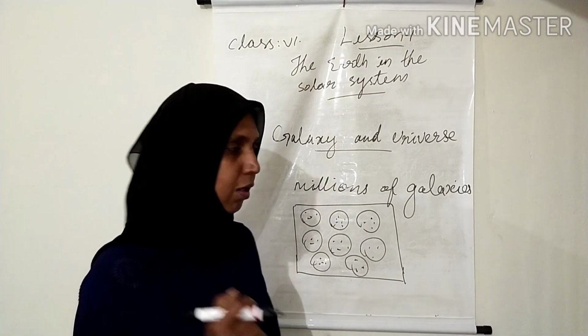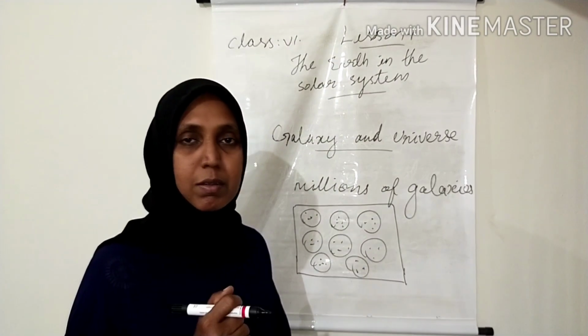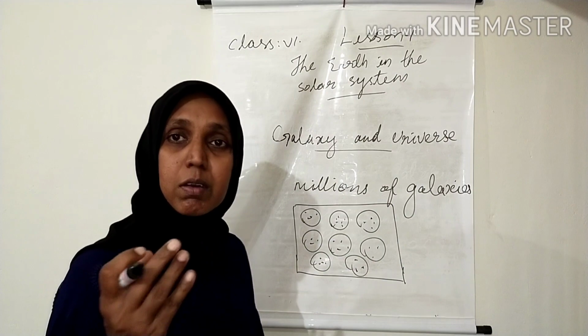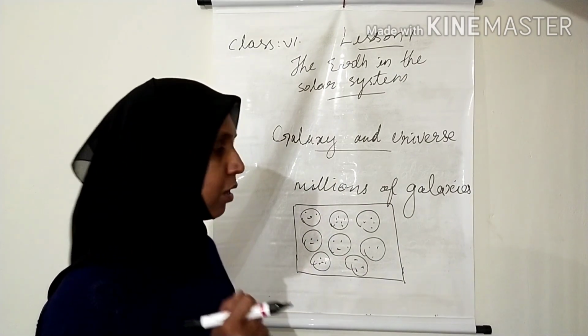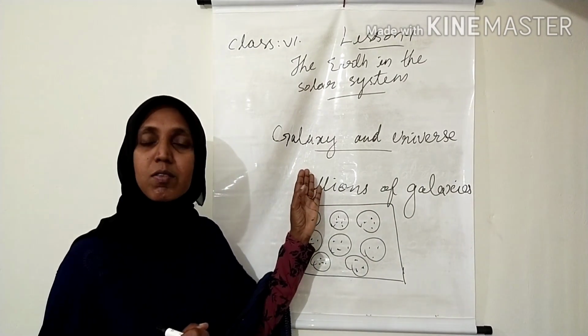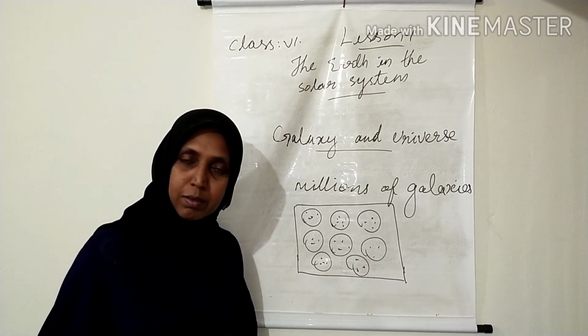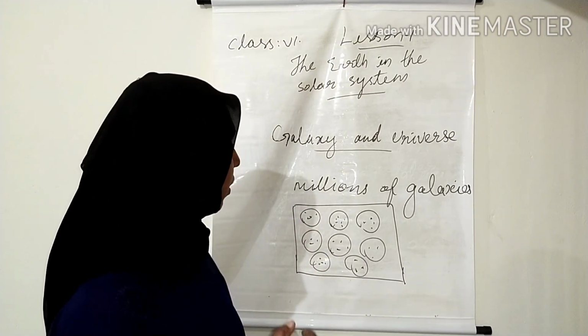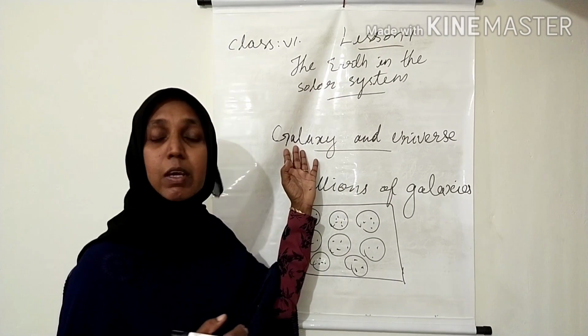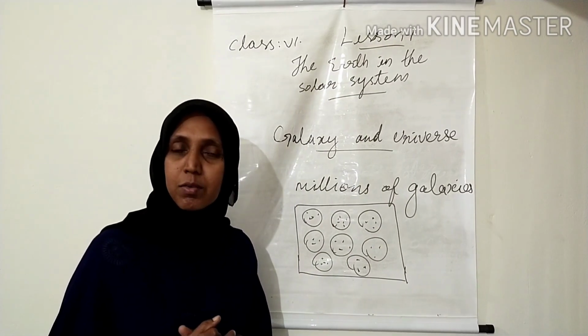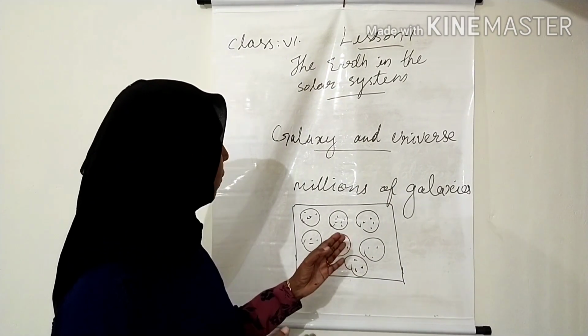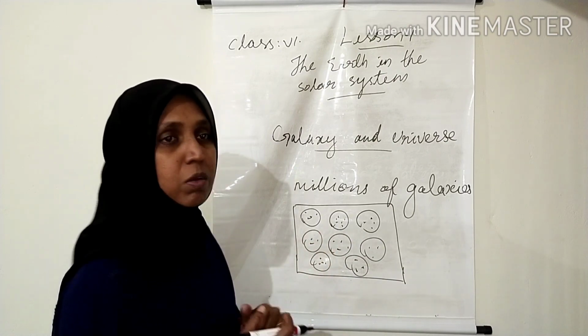And you are living on the planet Earth. Our Earth is a part of the solar system. The solar system is a part of the Milky Way galaxy. And the Milky Way galaxy is part of the universe.